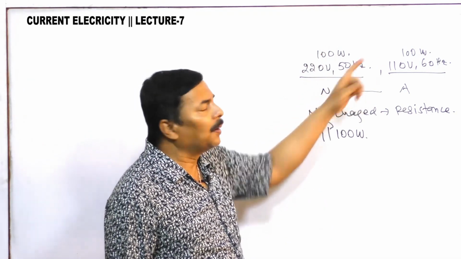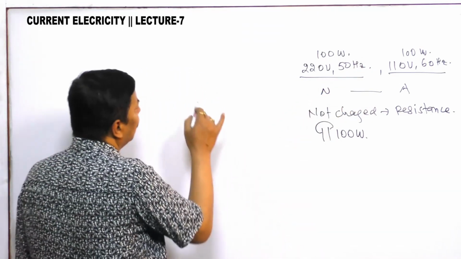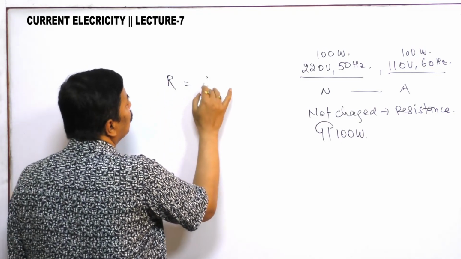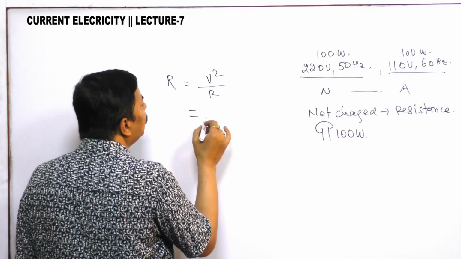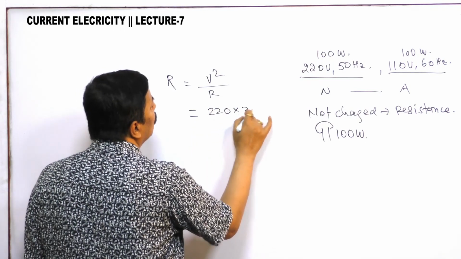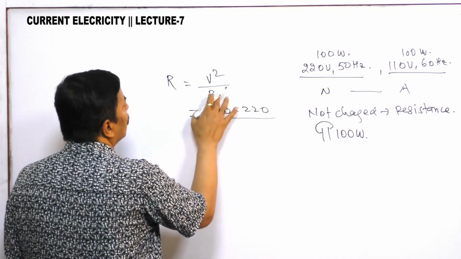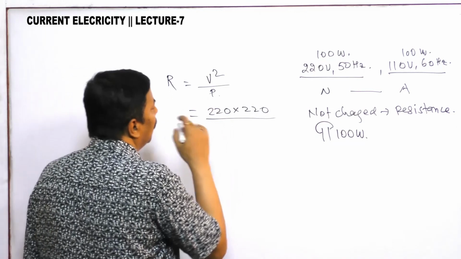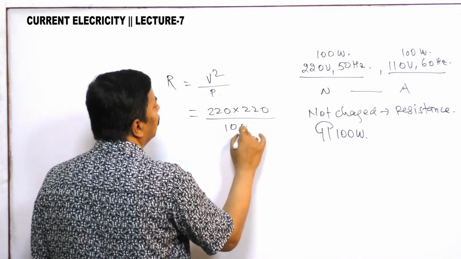Now you have gone to America, what will happen to it? See, here is the bulb, and resistance is V squared by P, since P is equal to V squared by R. So V is 220 into 220 by P, which is 100.